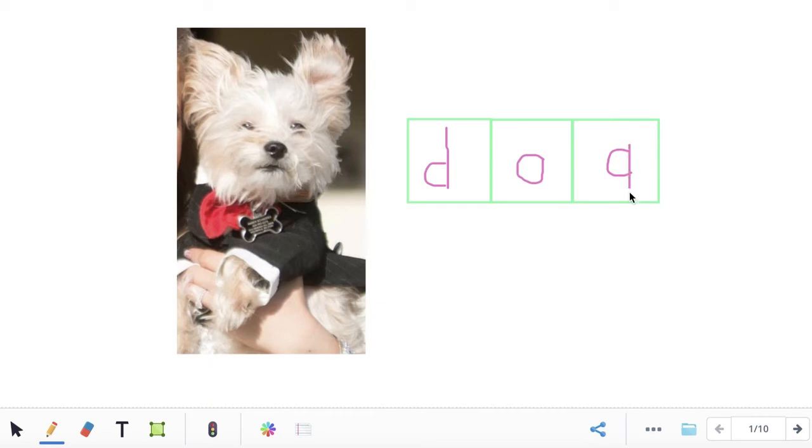Okay, let's sound out this word together. Ready? D-O-G. Dog. This word is dog.